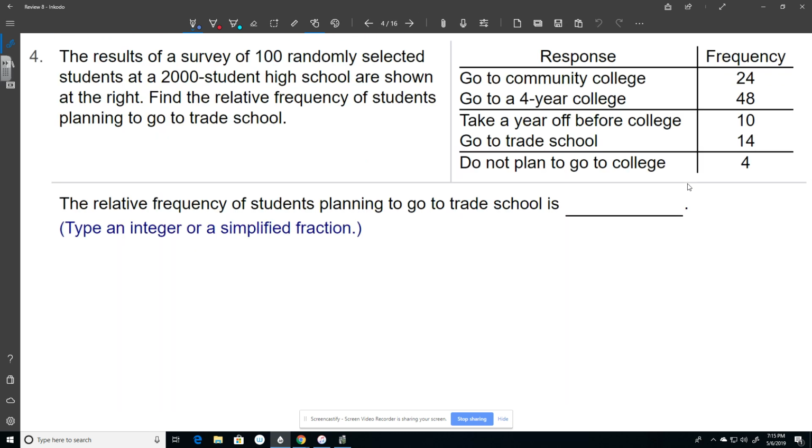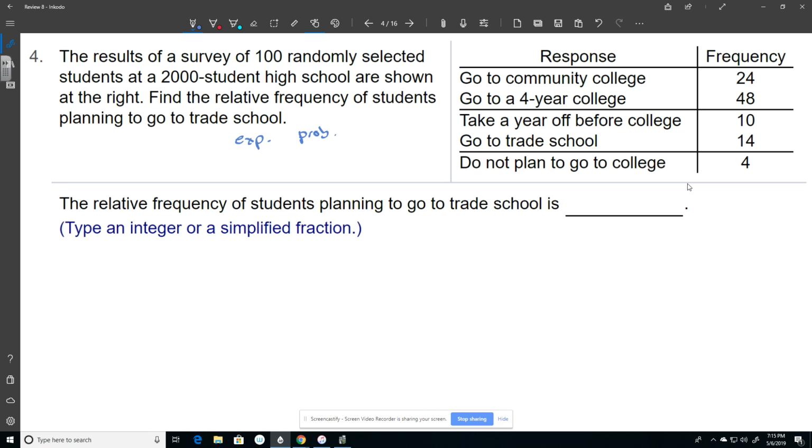All right, number 4. The results of a survey of 100 randomly selected students at a 2,000 student high school are shown at the right. Find the relative frequency of students planning to go to trade school. Remember, relative frequency is just another fancy word for probability, except for this time it's based on actual data. So this is more kind of like experimental probability. We set it up the same way, it looks the same.